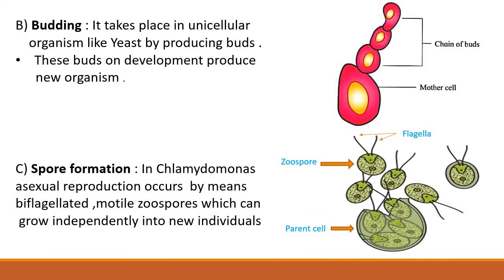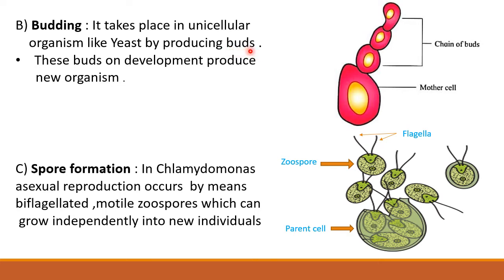The second type of asexual reproduction is budding. Budding occurs in unicellular yeast, a type of fungus. It takes place by producing one or more outgrowths. These outgrowths are also called as buds.